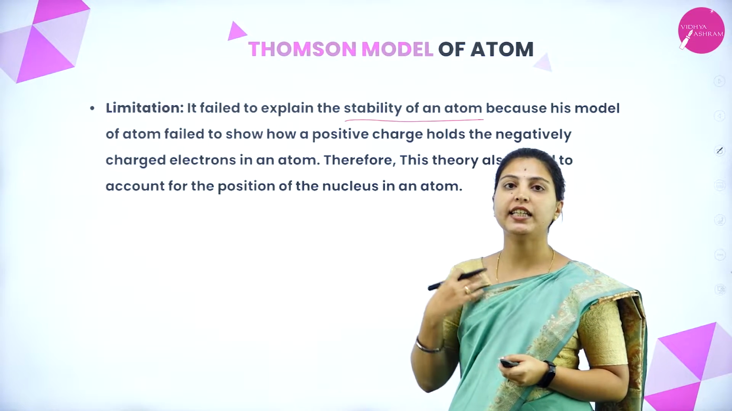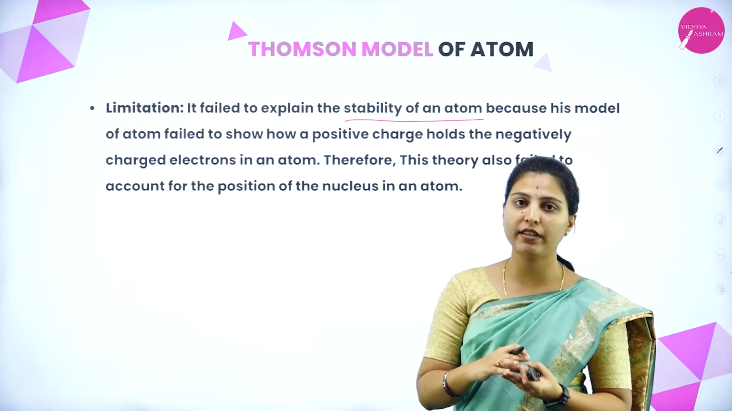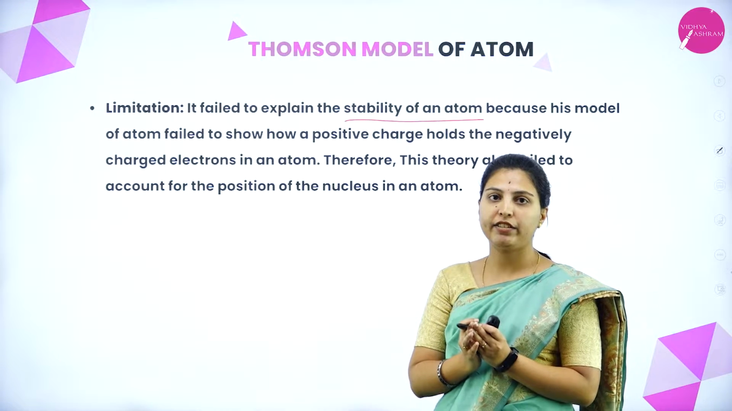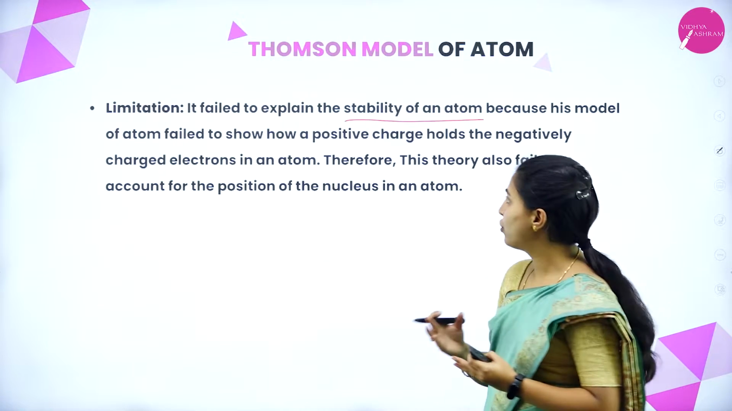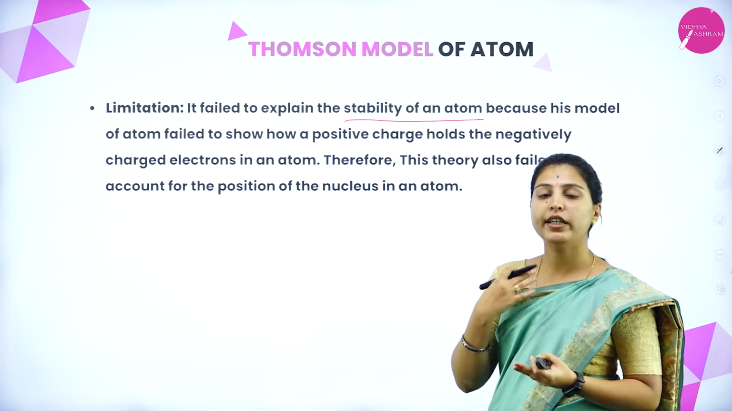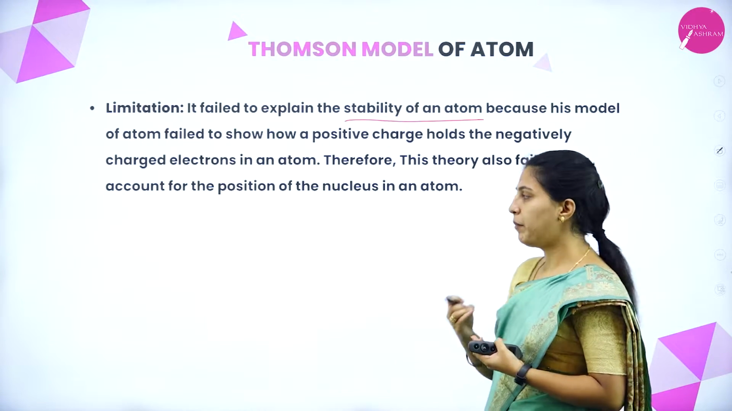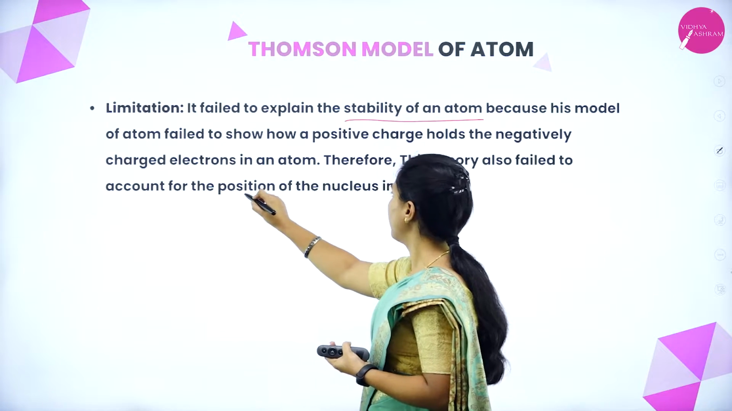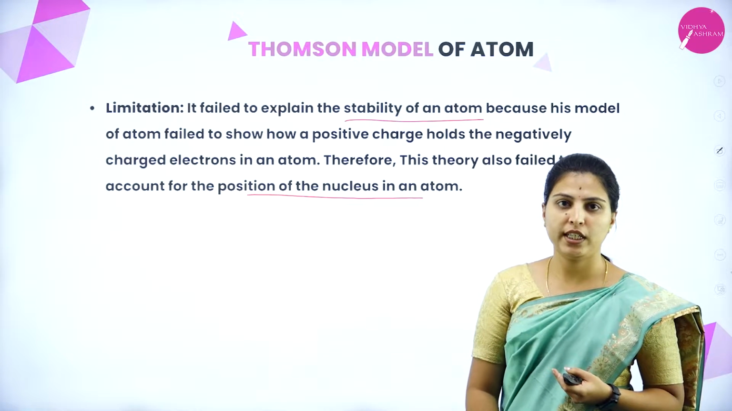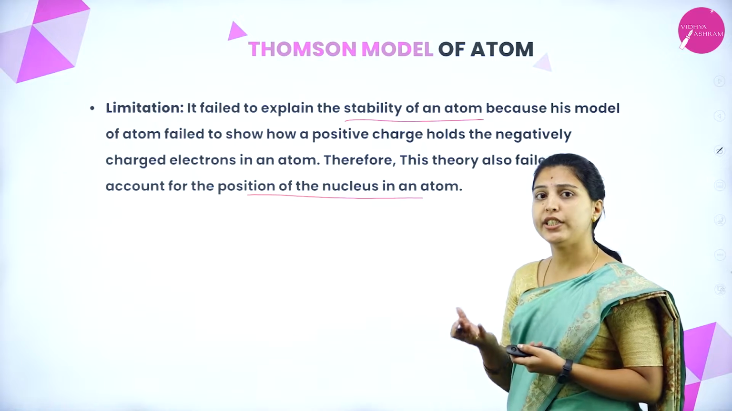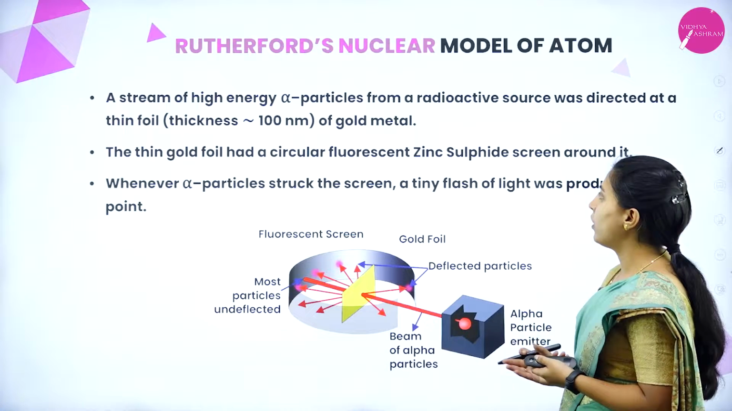Means what we have seen in a previous slide, that is how within that spherical shape the positively charged species are held up, the negatively charged, how the bond has been made between that, he could not explain. So the stability of the atom he could not explain further, and he failed again to explain about the nucleus also. He didn't discover the name for the nucleus also. So this is about the J.J. Thomson model of atom.